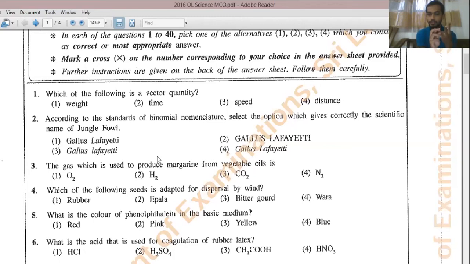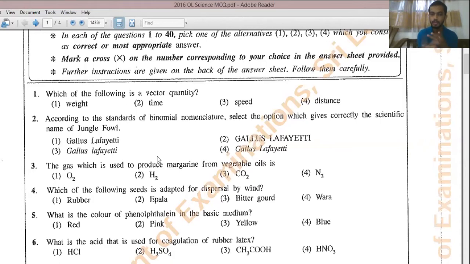First one is, we say that the first letter of the generic name should be capital, while all the other letters should be simple. Right? Then the second point is, if you are writing the scientific name, you have to underline it separately, or if you are printing it or typing it, you have to type it in italic form. Right? Then the third point is,